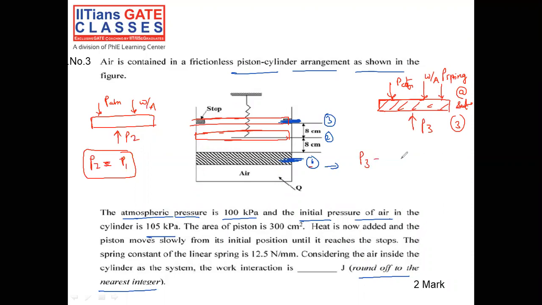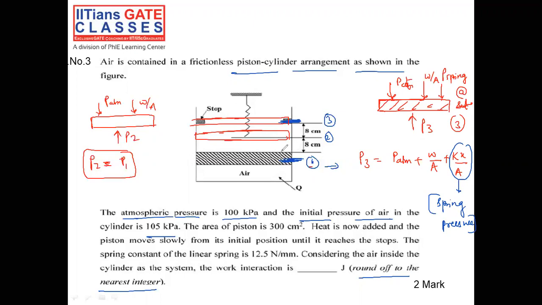So I can write P atmospheric pressure plus the pressure due to piston weight, plus the spring force, that is equal to Kx by A. This is the spring pressure, that is Kx divided by A. Now we got to know P1, P2, P3.